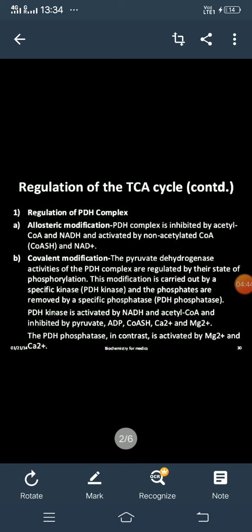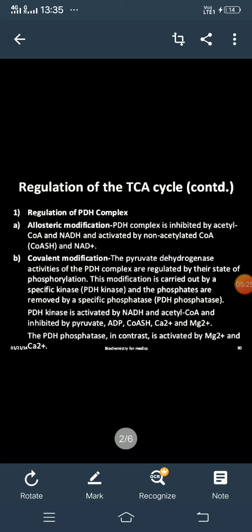The second one is covalent modification. PDH complex, the pyruvate dehydrogenase complex, is one of the major enzyme complexes. This enzyme is regulated by phosphorylation and dephosphorylation. For phosphorylation of this PDH enzyme, another enzyme is required. Phosphorylation means which enzyme? Kinase. And dephosphorylation means removal of the phosphate group. Which enzyme is there? Phosphatase.